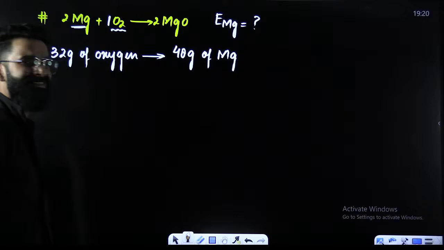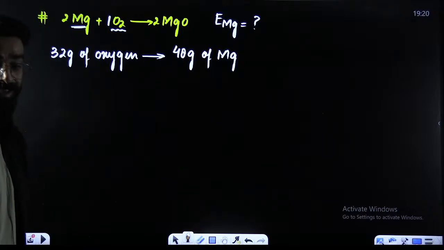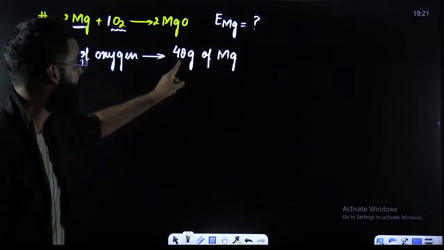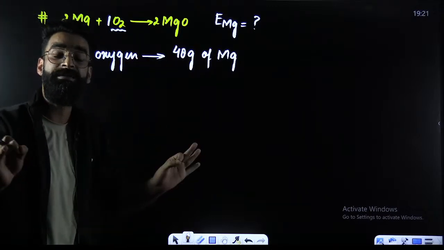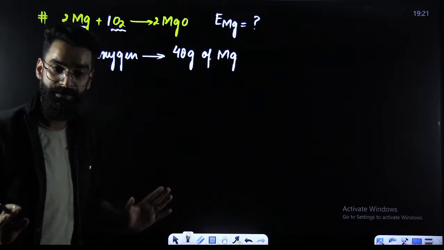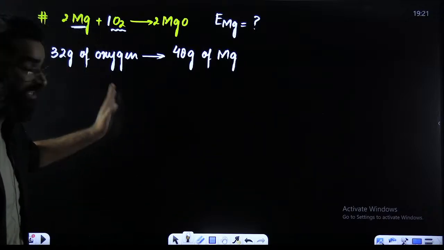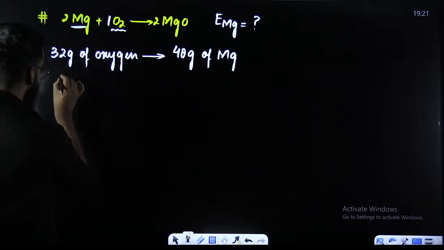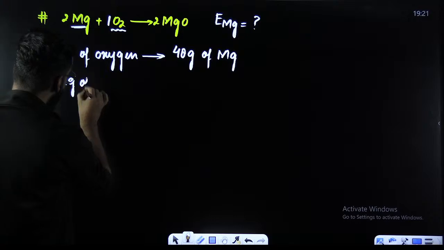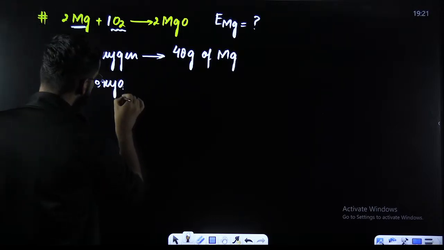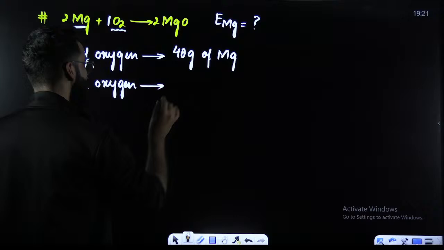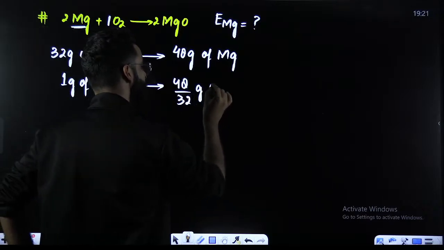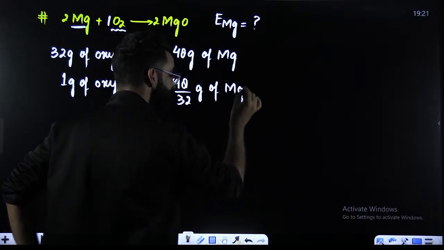Now, my dear students, how exactly you're going to read this statement? Again, in the similar way. Have a look. 32 grams of oxygen combines with 48 grams of magnesium. This is something which stoichiometry is telling me, right? Therefore, 1 gram of oxygen would have combined with 48 divided by 32 grams of magnesium, right?